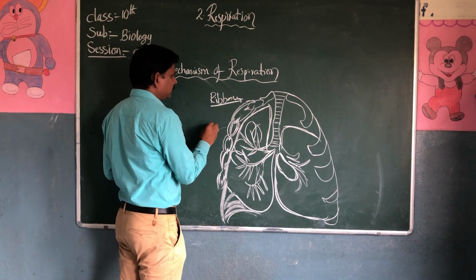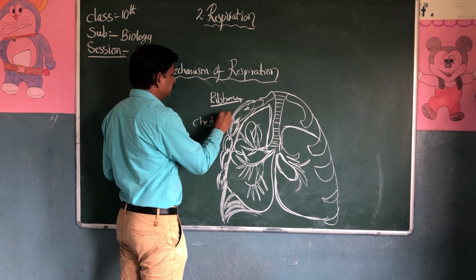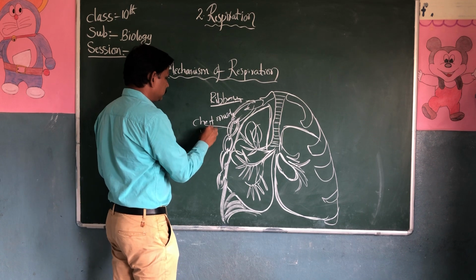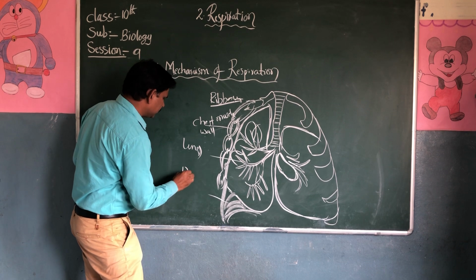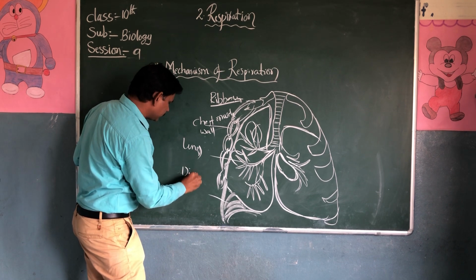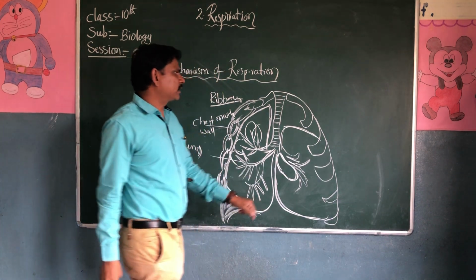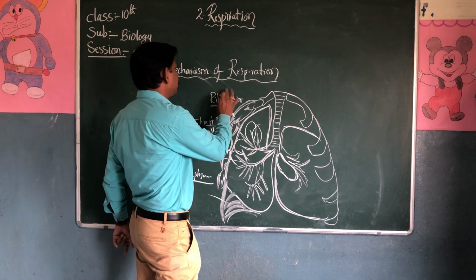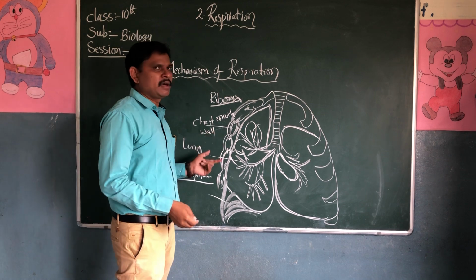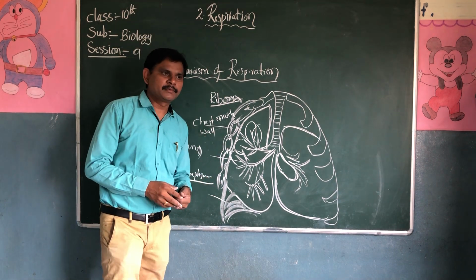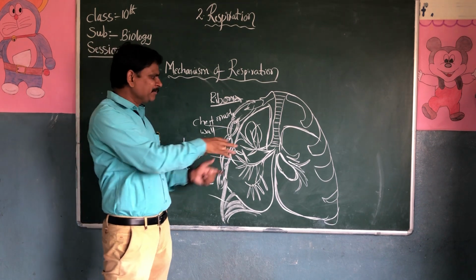The big bones, the chest muscle wall, lungs. This is the diaphragm. Left muscles, right muscles, rib bones, chest muscle walls, lungs, diaphragm. I'll give the simple definition of the diaphragm.